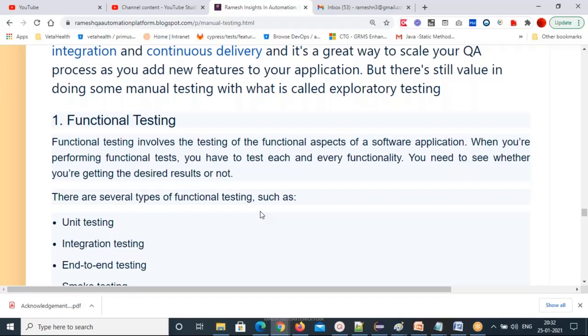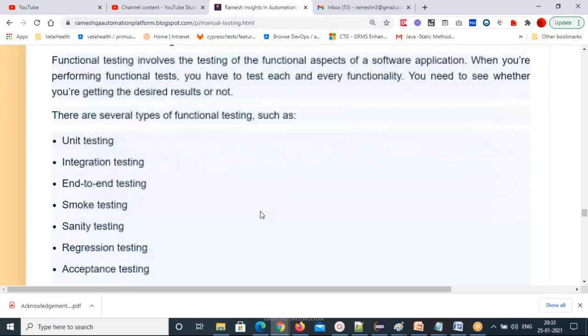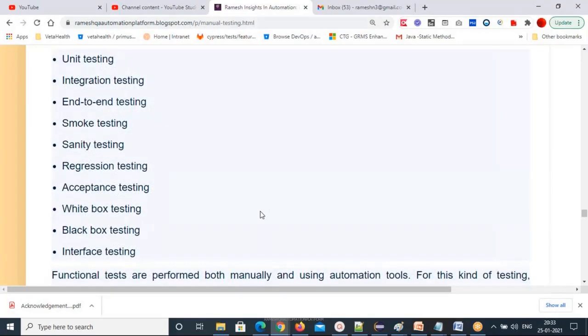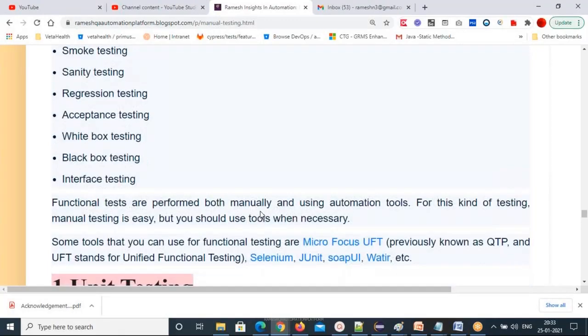That's what we are going to check in functional testing. There are several types of functional testing like unit testing, integration testing, end-to-end testing, smoke, sanity, regression, retesting, acceptance testing, white box, black box, interface testing. So these are a lot of functional testing types.